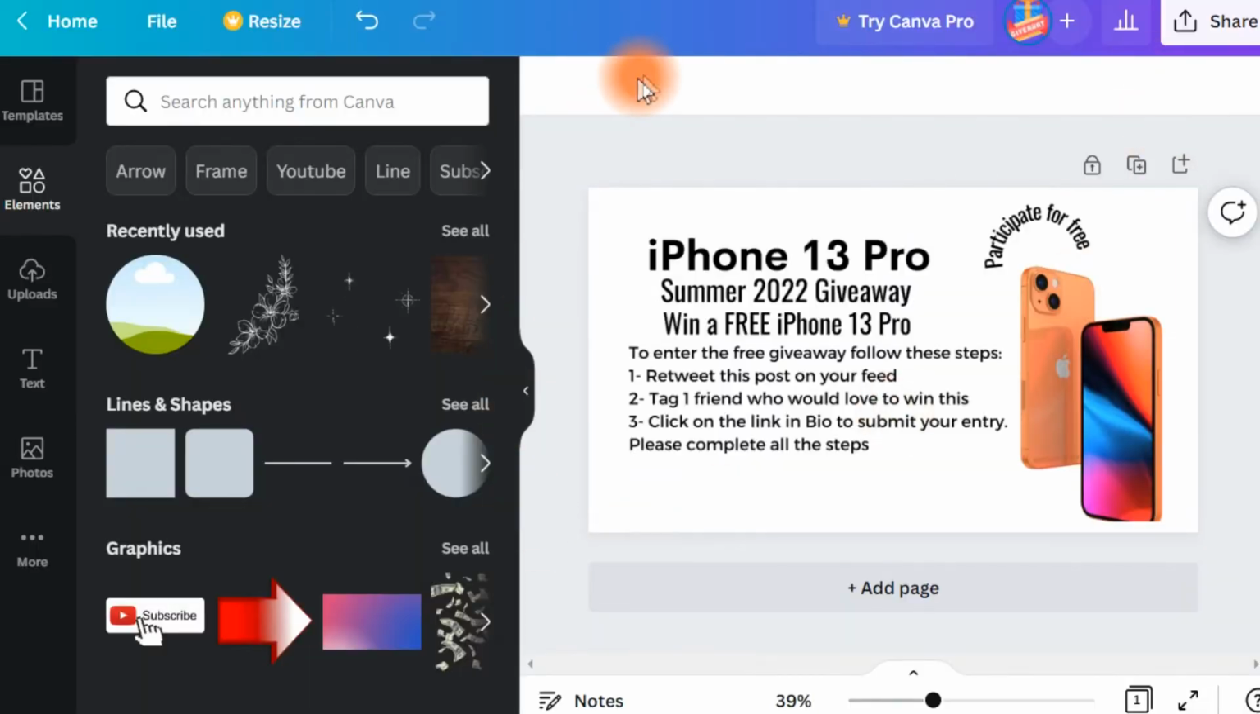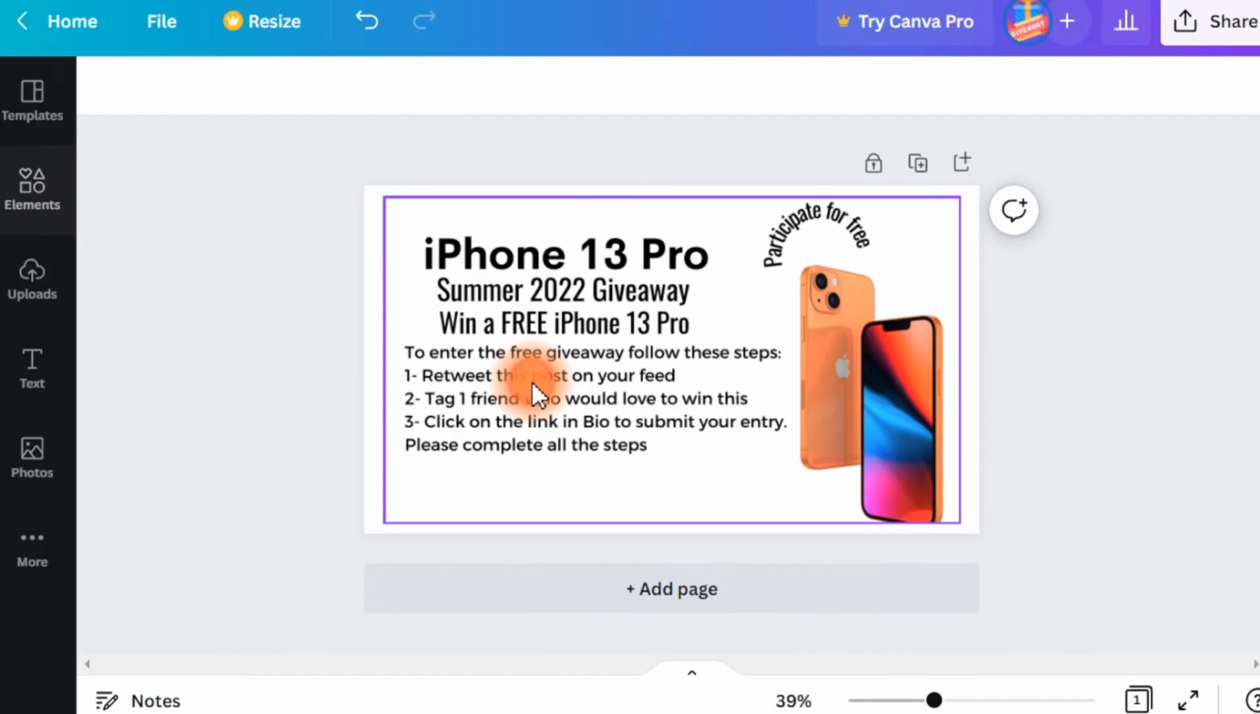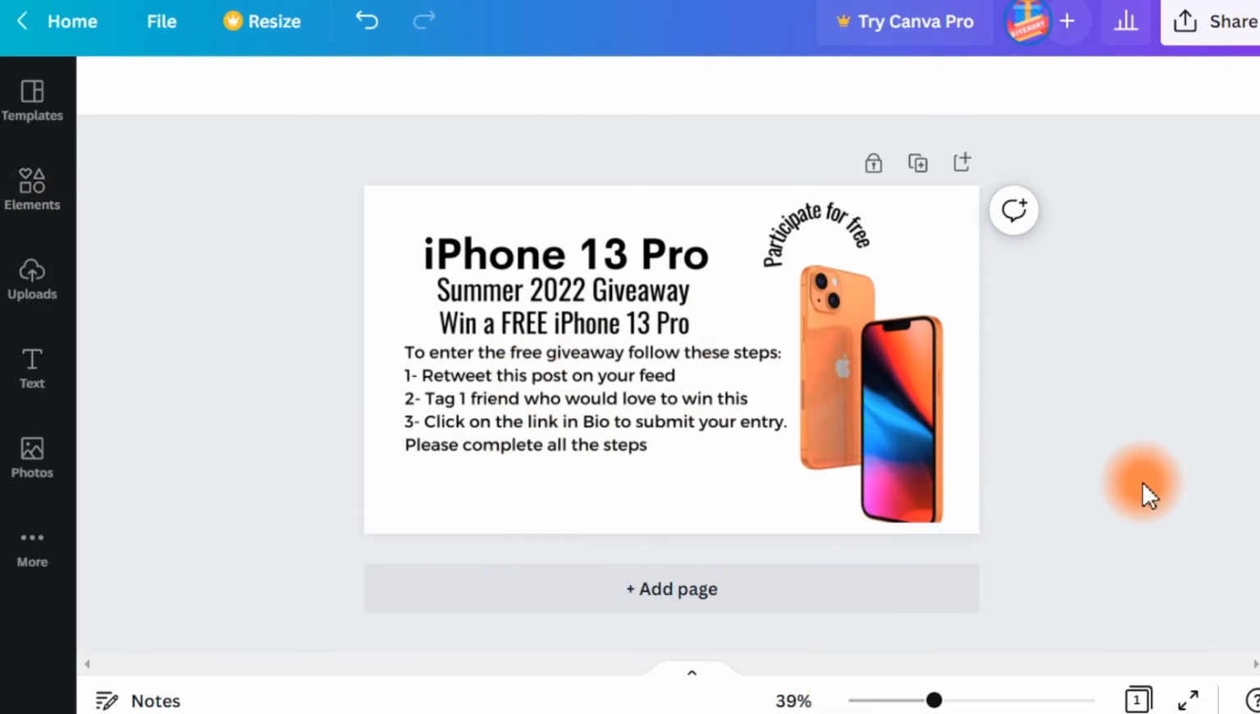Now, I have already created the design, guys, so what you will have to do is just stop the video, check what I have written, and you can do the same as me. I basically created a giveaway. So iPhone 30 Pro Summer 2022 giveaway. Win a free iPhone 30 Pro. To enter the free giveaway, follow these steps: retweet this post on your feed, tag one friend who would love to win this, click on the link in bio to submit your entry. Please complete all the steps.